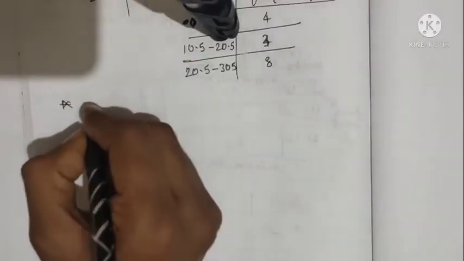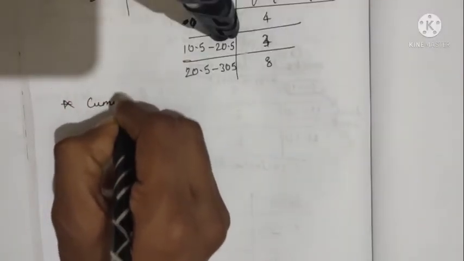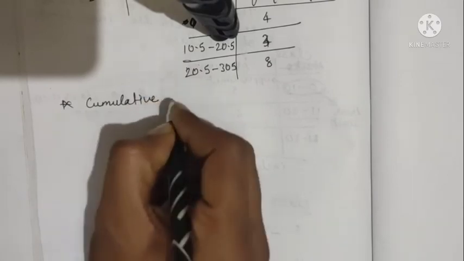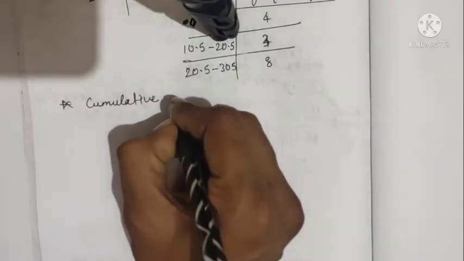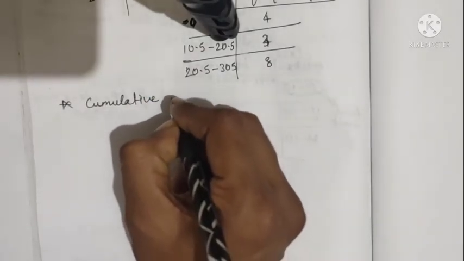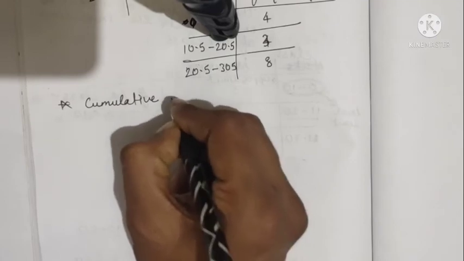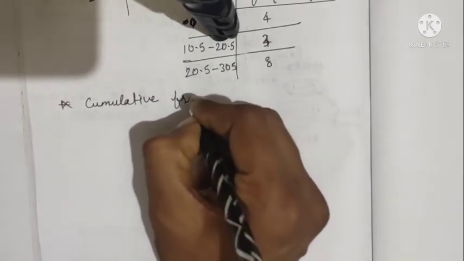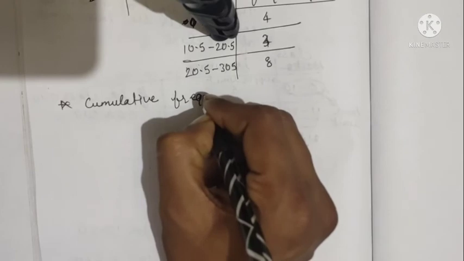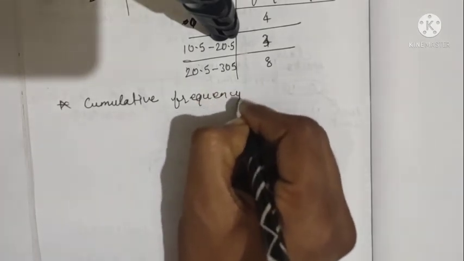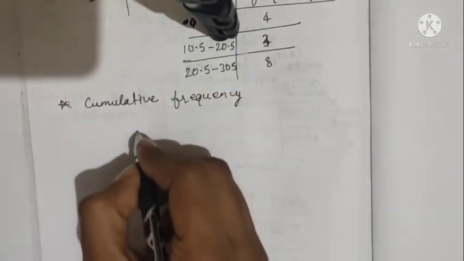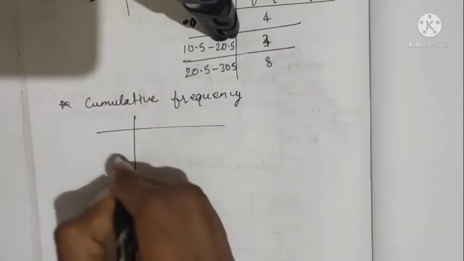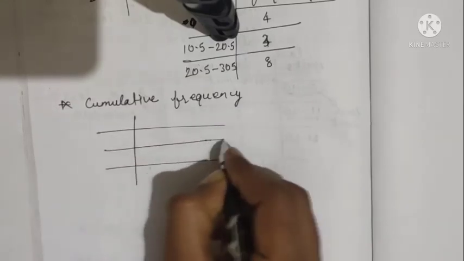I forgot to tell you about class size and class marks. Class size is the difference between the upper limit and the lower limit, and class marks is the midpoint of the upper limit and the lower limit, and we can say in other words that class marks is the average of the upper limit and lower limit.